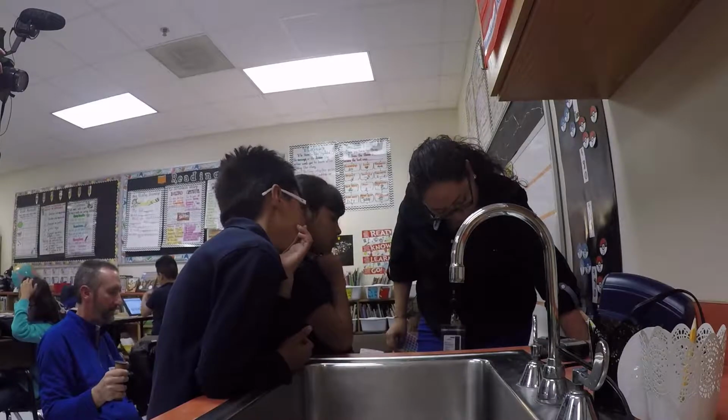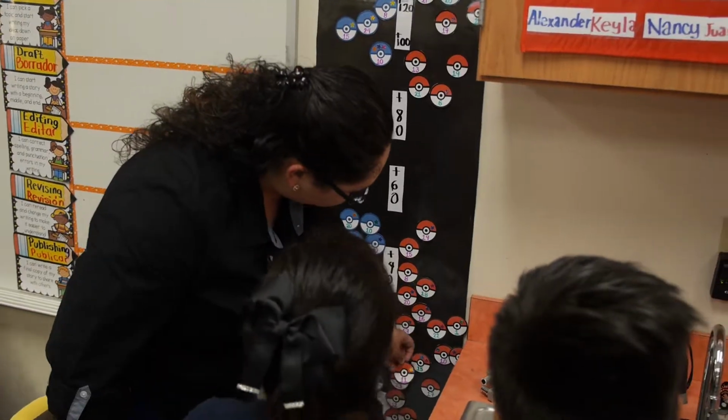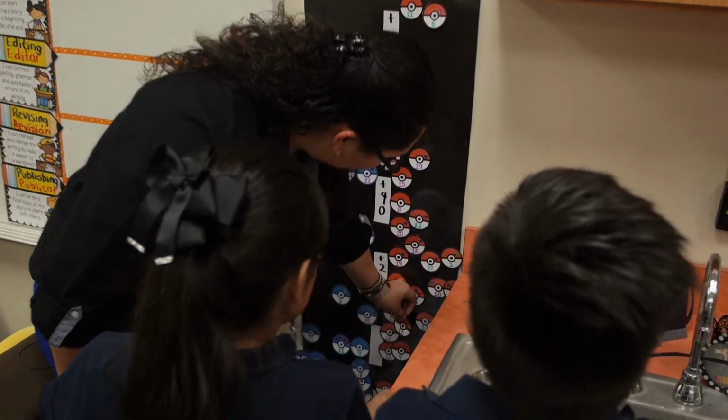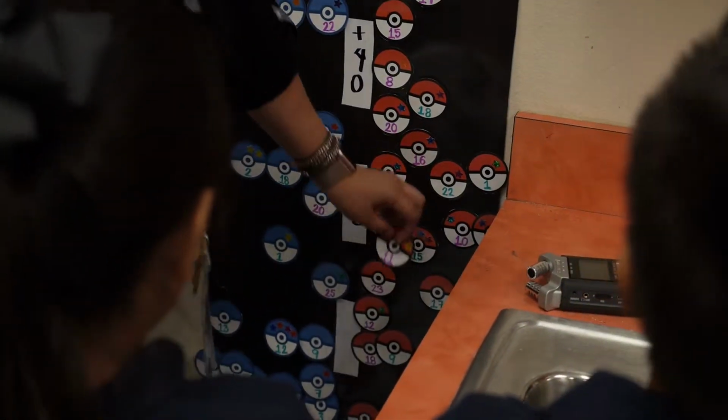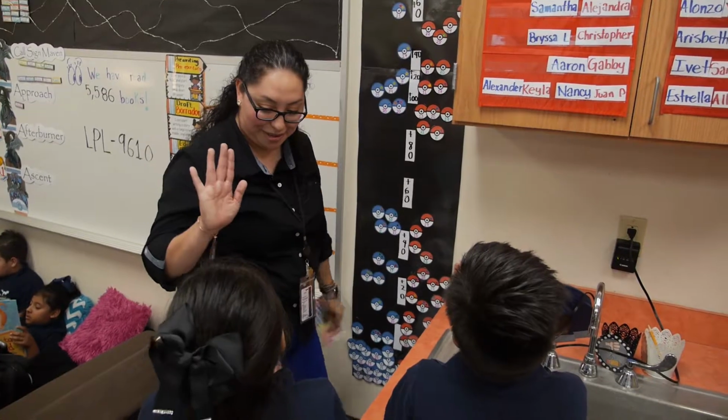At 1, we're already at 210. We're going to move you all the way to 100 points more. So you're going to be at 100. You're going to be at 200, and you're going to be at 200, so you're going to be right here. It's going to be your 100. Good job. Give me 5. Very good job. Give me 5.